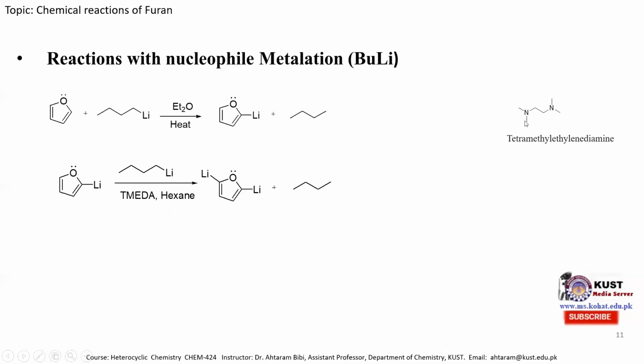This is the structure of the tetramethylethylenediamine molecule. And when the lithium-substituted furan molecule is treated with butyl lithium in the presence of tetramethylethylenediamine, one can obtain the dilithium-substituted furan molecule. If we want to substitute lithium at position 3, then we treat the furan molecule with n-butyl lithium in the presence of tetrahydrofuran solvent at a temperature of -78 degrees centigrade to obtain the 3-lithium-substituted furan molecule.